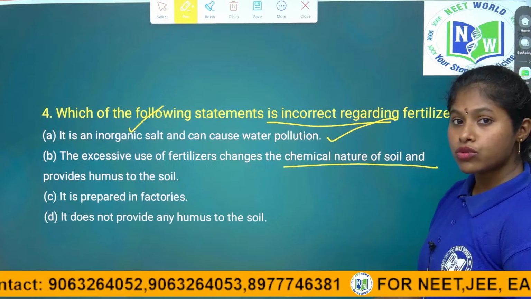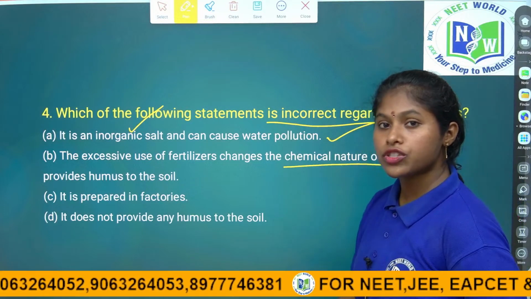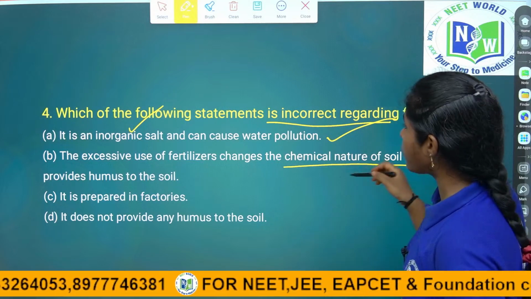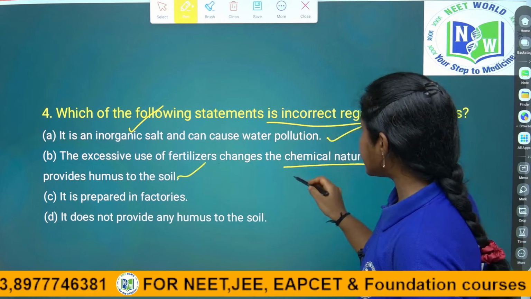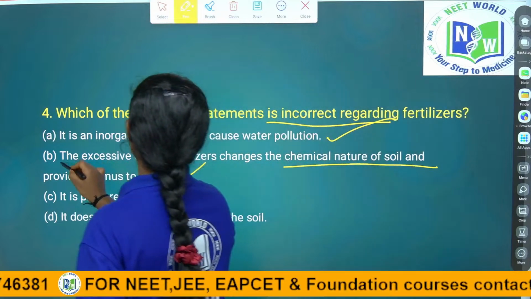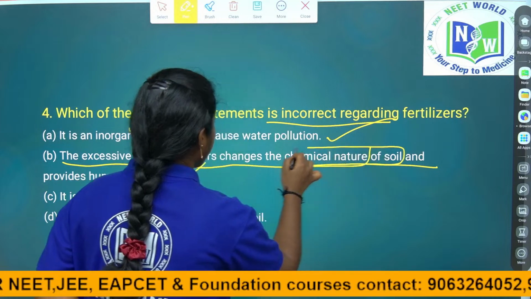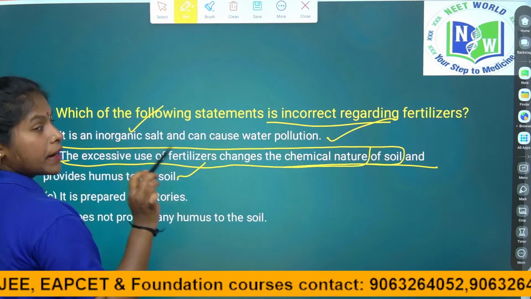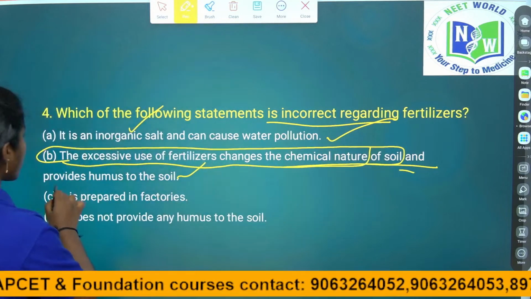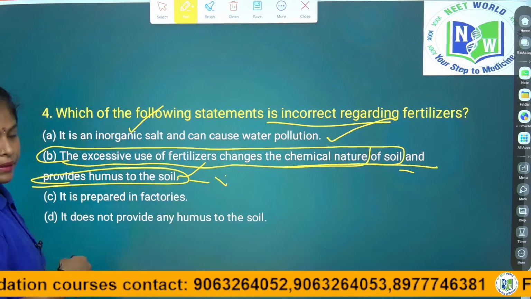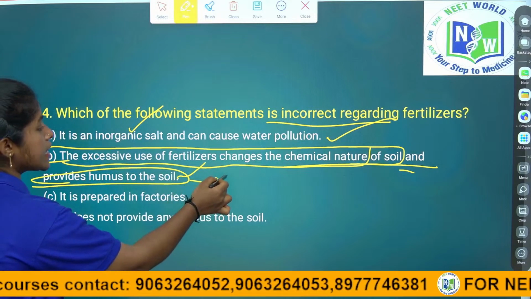Of course, the excessive use of fertilizers leads to a change of the soil texture and chemical nature, and it provides humus to the soil. The statement that the excessive use of fertilizers changes the chemical nature of the soil is absolutely right, but they asked, and providing humus to the soil is the wrong answer. It is a wrong statement. Right, children, they are asking for the incorrect statement.